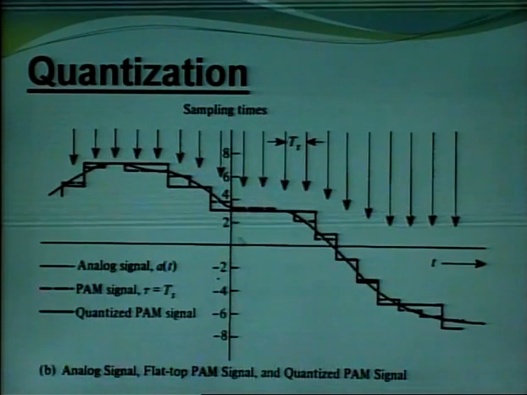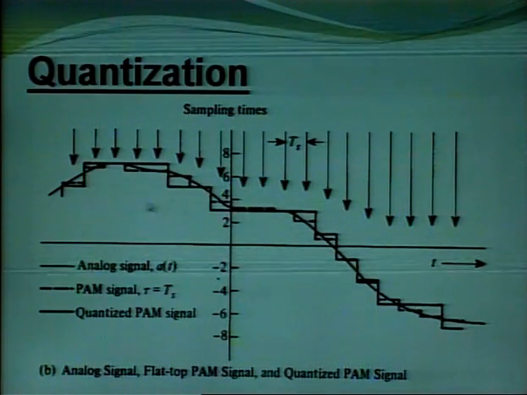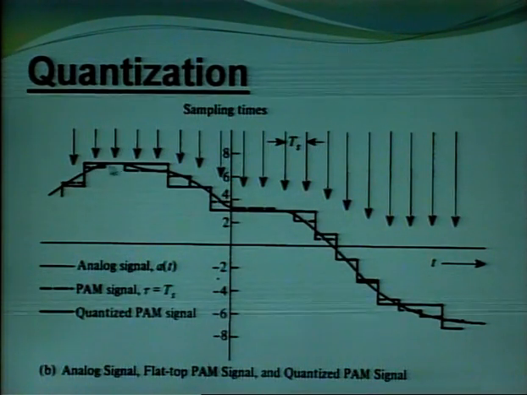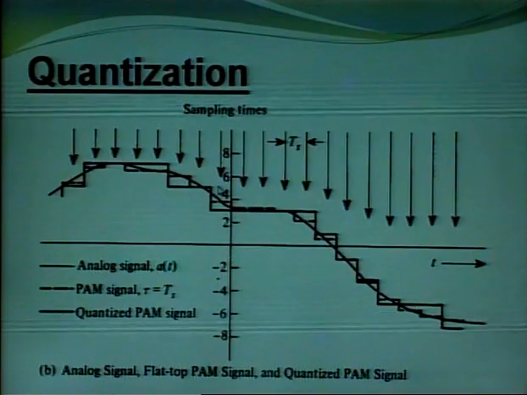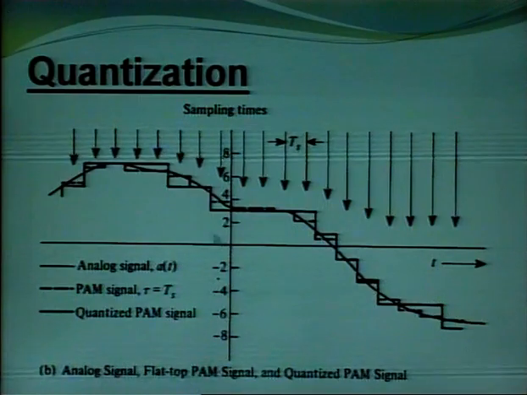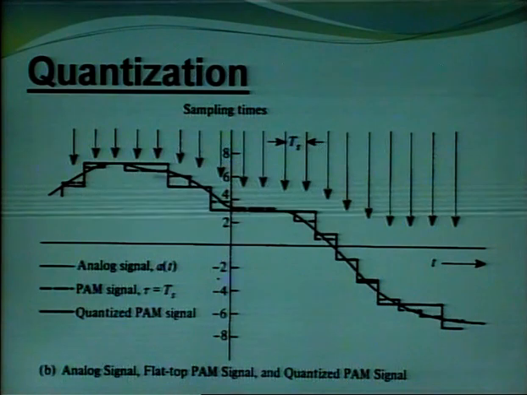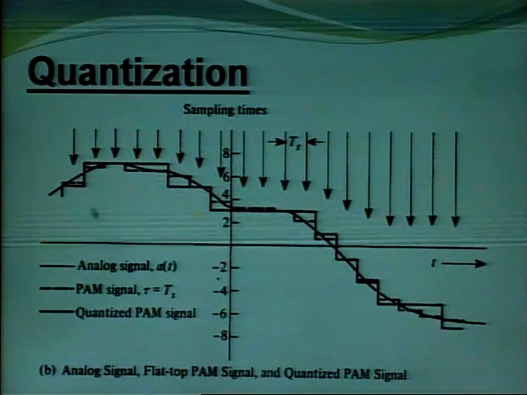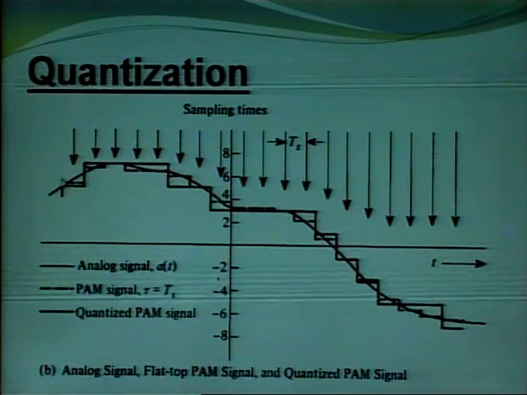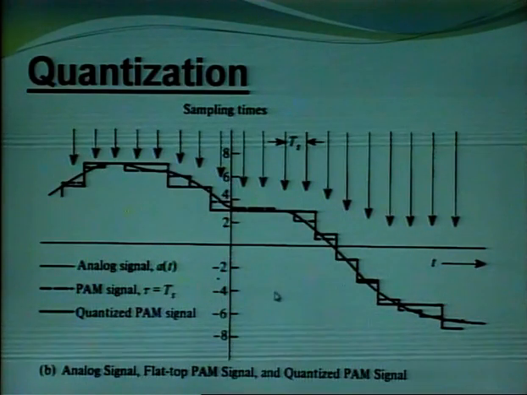Again this shows the process of quantization. The samples are quantized, and this is the analog signal. These steps represent the quantizing signal. This gap is the gap between the analog signal and the quantizing signal. So this dark line shows the analog signal, the dotted line shows the PAM signal, whereas these steps shown above are known as the quantizing signal. This gap represents the quantization error.